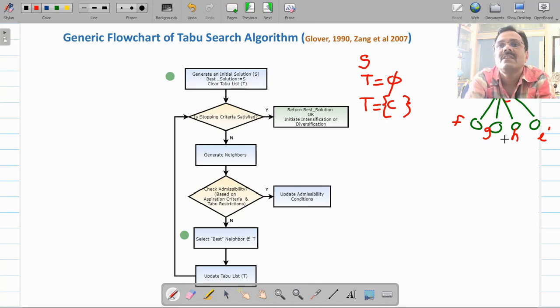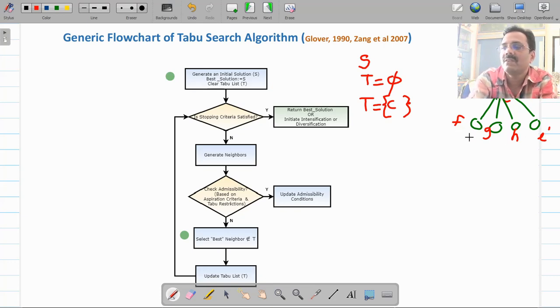Now you know that C is in the tabu list, but C is not generated as a neighbor of C. Therefore, there is no question of finding any of these nodes in the tabu list. Check the aspiration criteria, which tells you whether you should select one of these nodes forcefully.